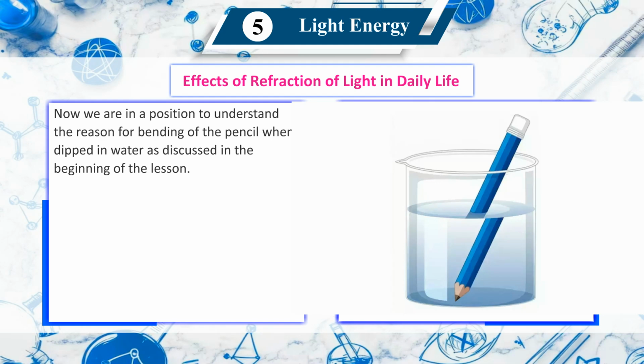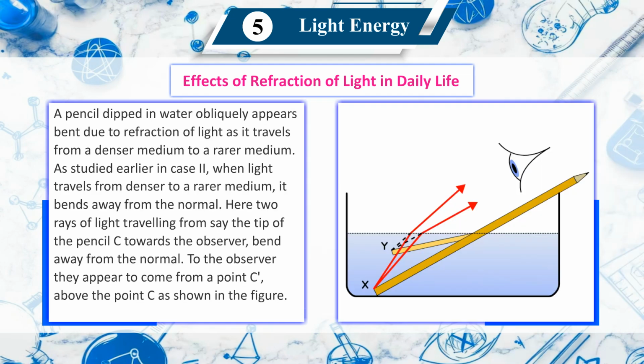Now we are in a position to understand the reason for bending of the pencil when dipped in water. As discussed in the beginning of the lesson, a pencil dipped in water obliquely appears bent due to refraction of light as it travels from a denser medium to a rarer medium.